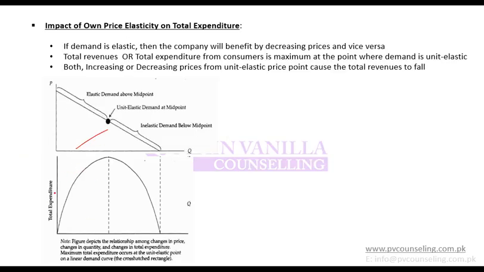This we have done. So if demand is elastic, what is your total revenue? Total revenue is price into quantity. If you increase price and demand is elastic, elastic demand means that quantity will decrease by a greater amount than price. Elastic means that percentage change in quantity will be higher than percentage change in price.